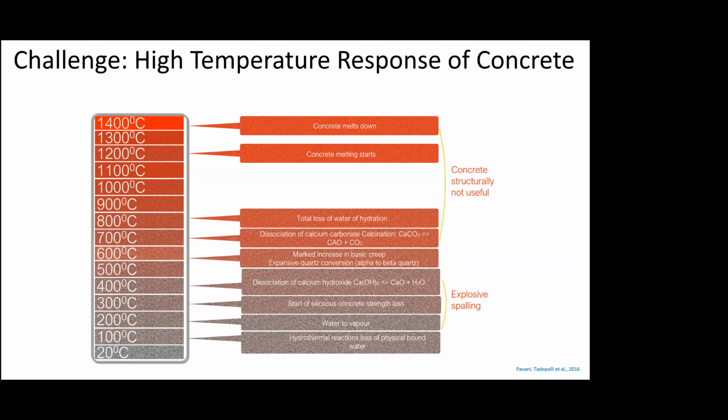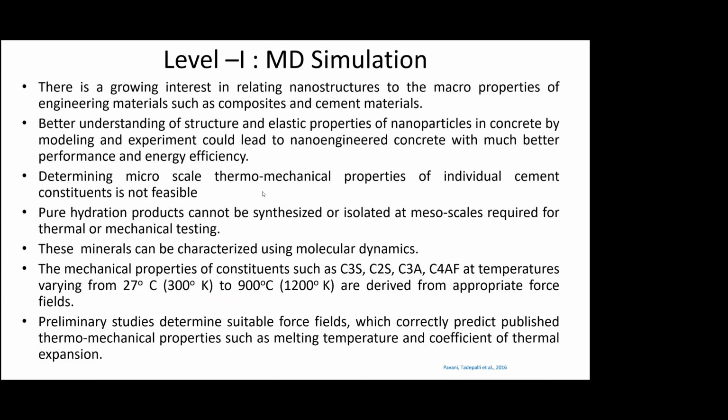And then at even higher temperatures above 800 degrees, you'll see at around 1200 or so, that after, I think, beyond 600, concrete is not structurally useful anymore. And at around 200 to 400 degrees, there is explosive spalling of the material. But at very high temperatures of 1200 degrees or above, concrete actually starts to melt. So there's a growing interest in, at least at the nano level, how to improve these thermal properties.